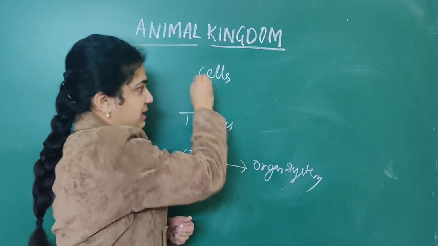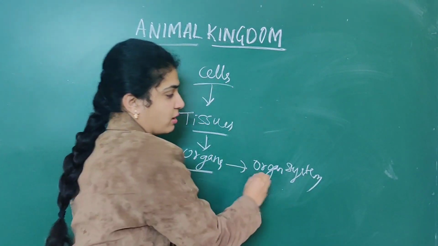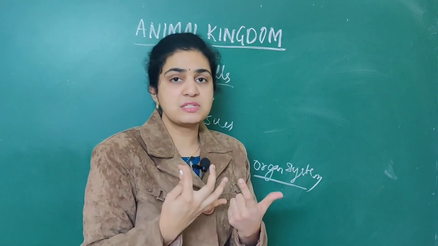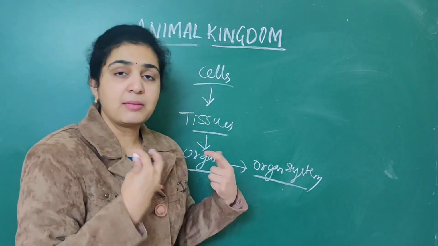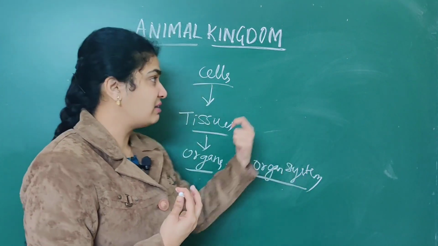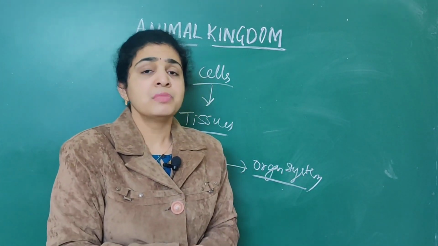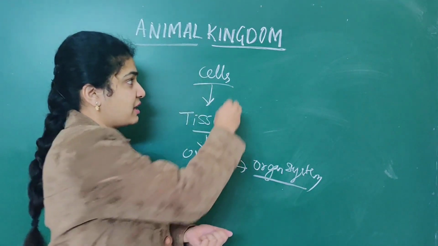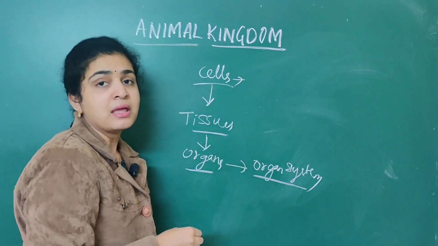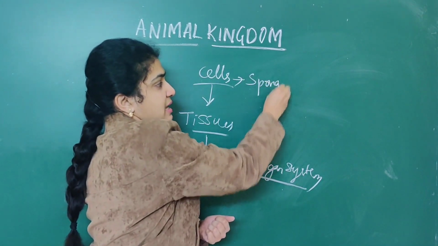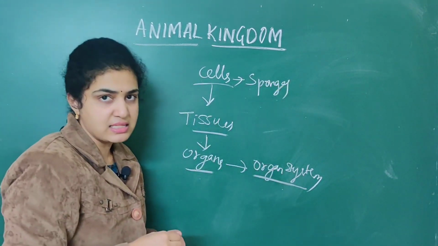So finally, based on these cells, tissues, organs and organ systems, numerous organisms in our animal kingdom are classified as cellular level, tissue level, organ level as well as organ system level. Which organisms are classified under cellular level? They are sponges. They exhibit cellular level of organization.